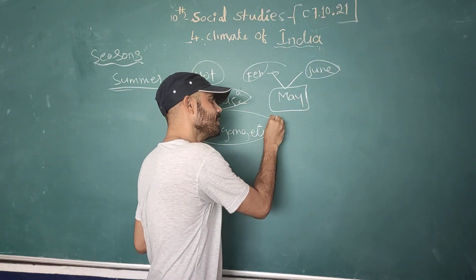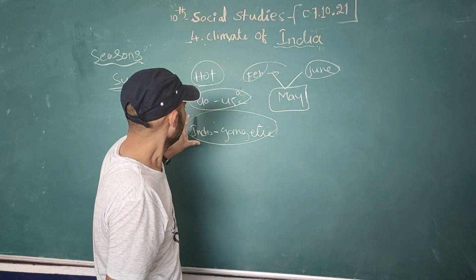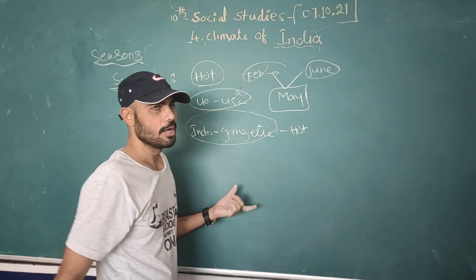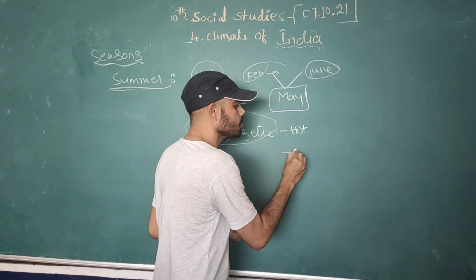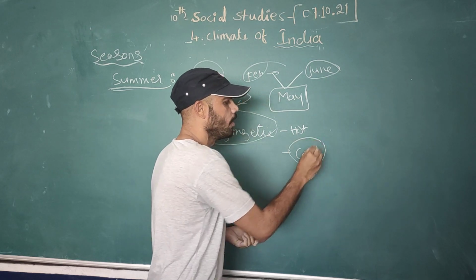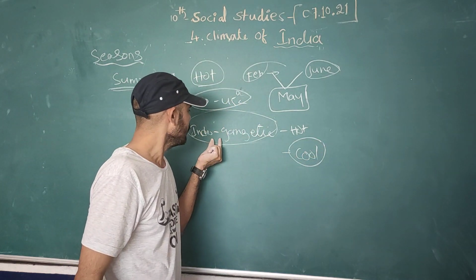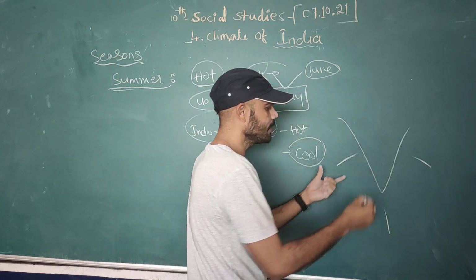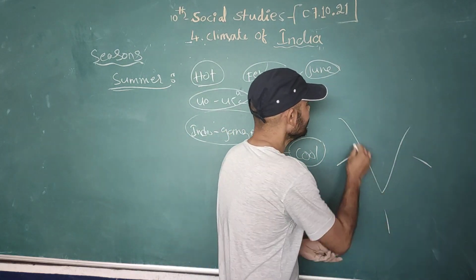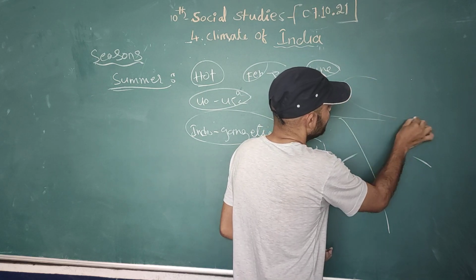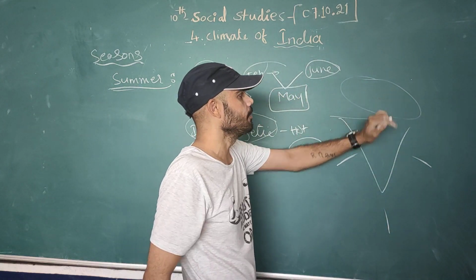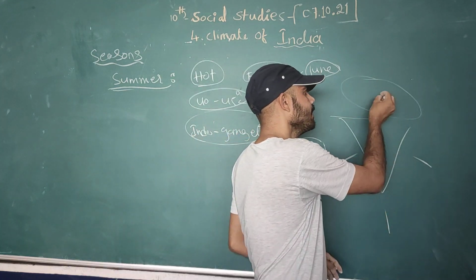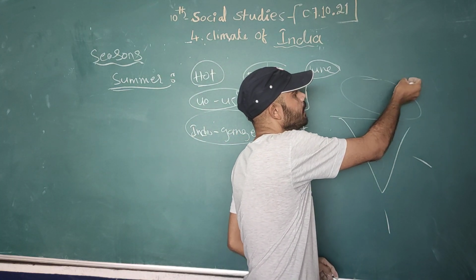This season has one speciality. When it comes to summer, it feels very hot, but when it comes to winter, it goes very cool. Why? Because this region, the Indo-Gangetic Plains, is far away from the sea. When an area is far away from the sea, it feels very hot in summer and very cool in winter, and sometimes it receives floods also.